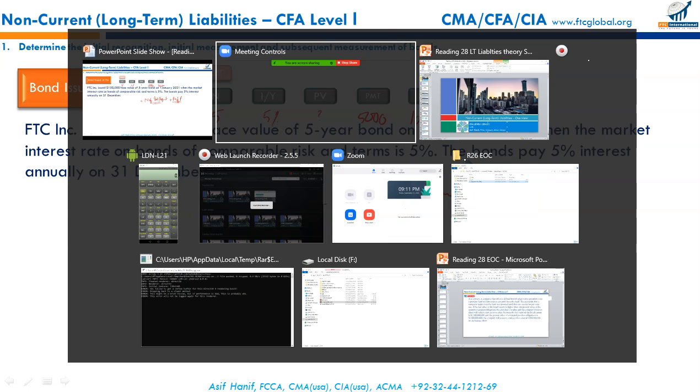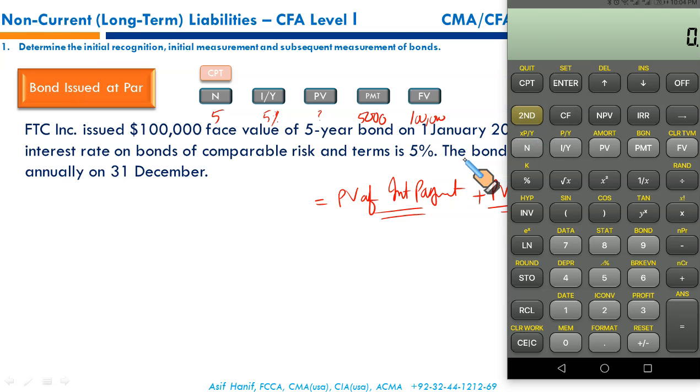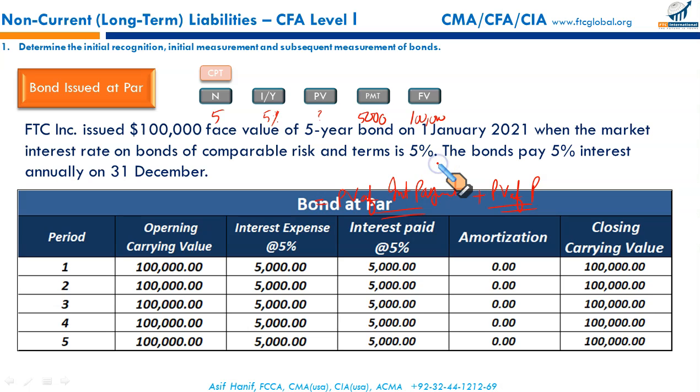So 5 represents N, 5 represents the interest rate, payments 5,000, and your face value. If you calculate PV, it's exactly $100,000, and that's shown here because your interest expense and your interest paid are the same.